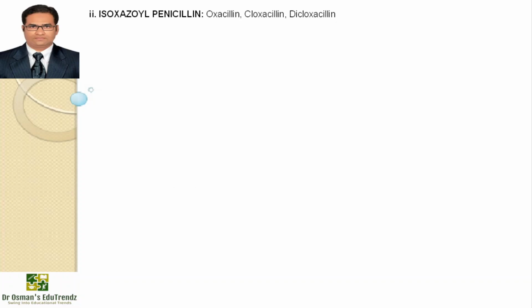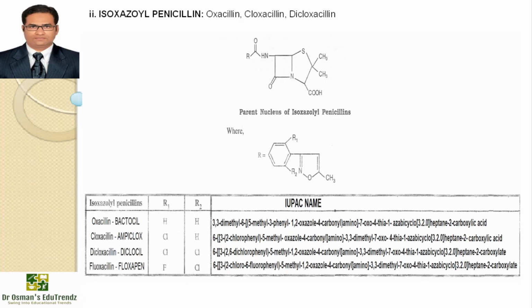Now moving on to isoxazole penicillins, example oxacillin, cloxacillin, dicloxacillin. Isoxazole penicillins are penicillinase resistant penicillins, and here the isoxazole ring acts as a steric shield and also an electron withdrawing group, giving acid stability to the structure. So we have this parent nucleus of isoxazole penicillins, and replacement of R with the structure mentioned on the screen will give you the different types of isoxazole penicillins. In that we have oxacillin, cloxacillin.